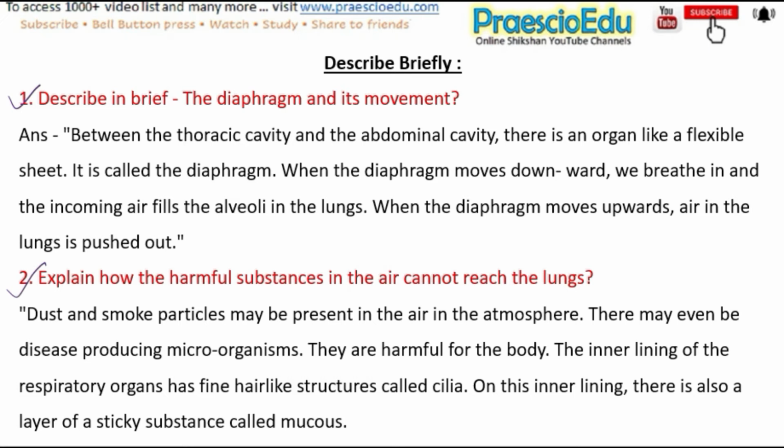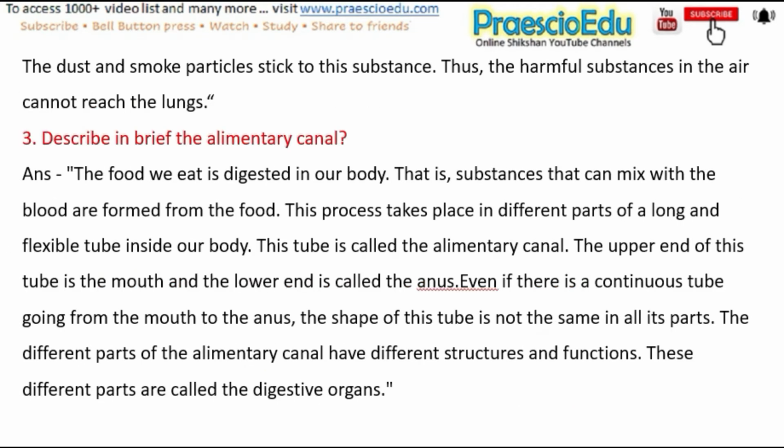Next question is, explain how blood circulation helps energy reaching every part of our body. And the answer is, as a result of respiration, oxygen enters the blood in the body and spreads to all parts of the body. Substances formed in the process of digestion also mix with the blood and reach all parts of the body. Of these, some substances act as fuel for the body. When the oxygen in the blood reaches the different parts of the body, it helps the slow burning of these substances, giving energy to the body. The body uses this energy to carry out all its tasks.